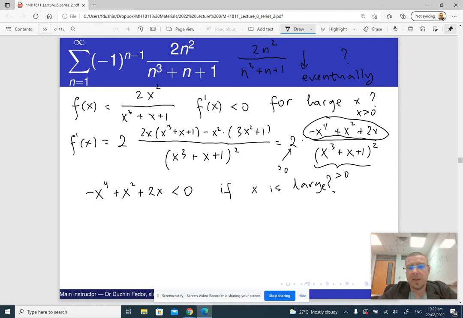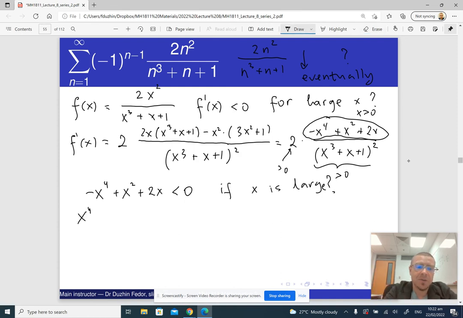Is it true? And the answer is yes, it is true. Intuitively, it is very clear, right? Because minus x to the 4 is a fourth power, and here you have a second power and a linear term, and of course, the fourth power grows faster than the linear term.